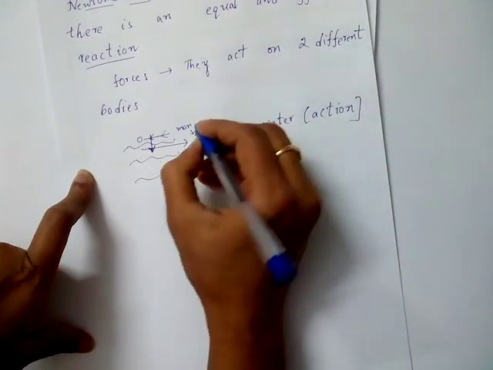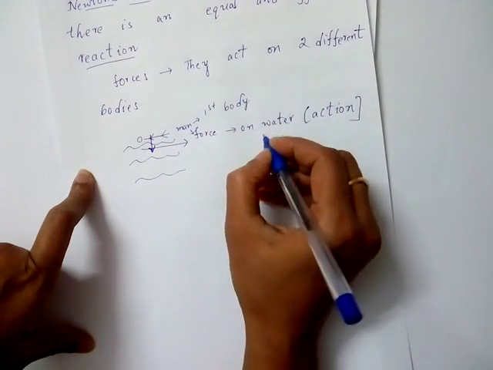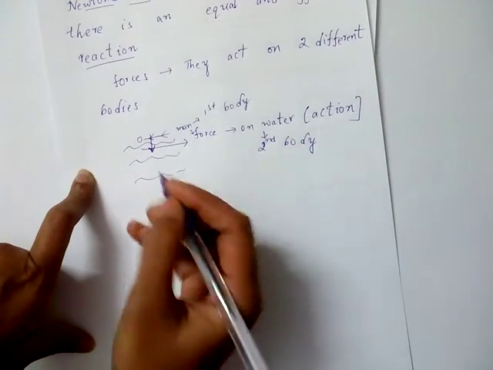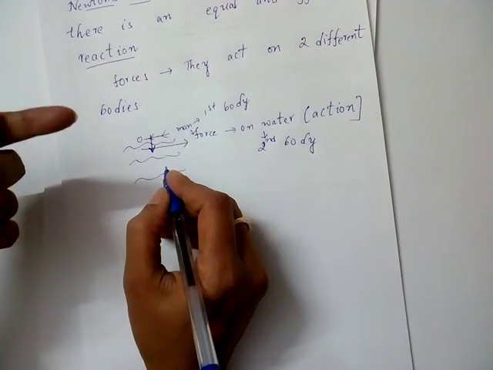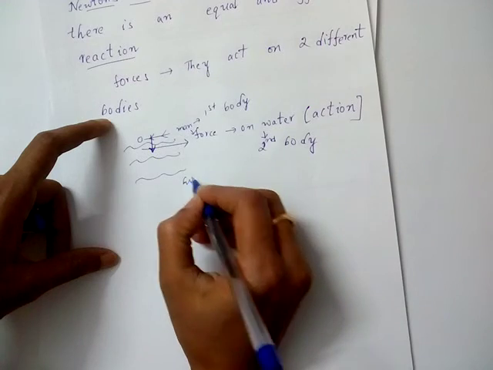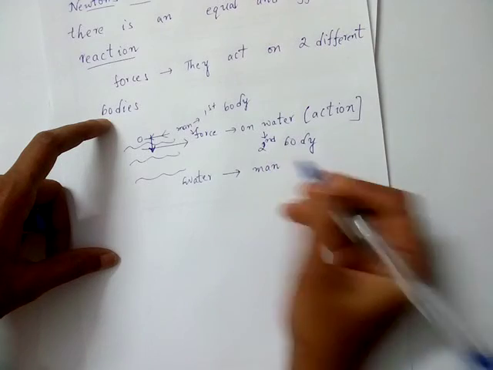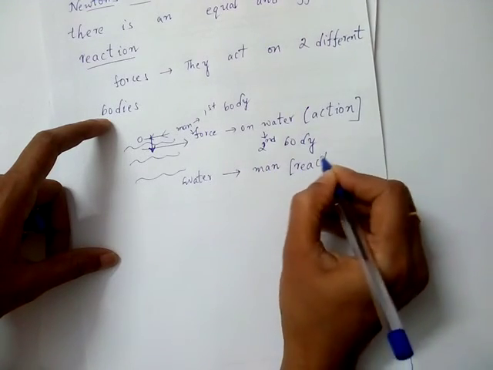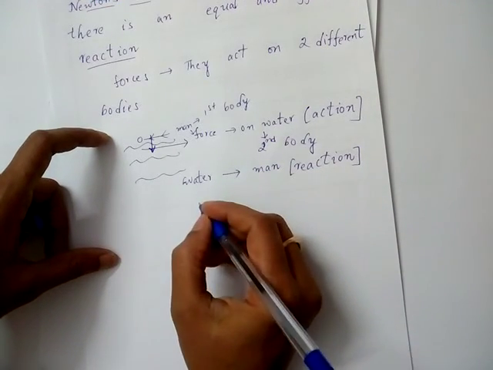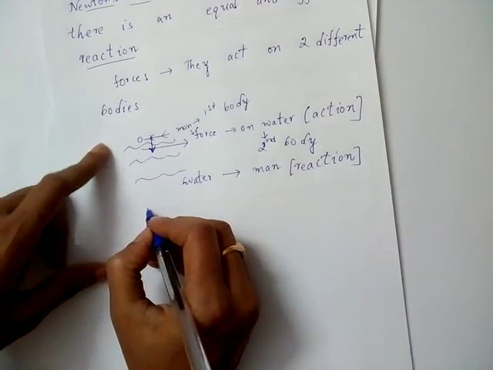Here the man is the first body and water is the second body. Now the same amount of force is applied by the water on the man. Water applies force on man. This is reaction. These two, action and reaction, act on two different bodies. That's why they do not cancel each other.